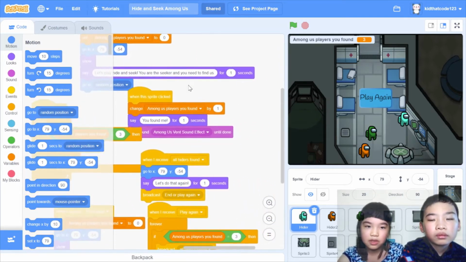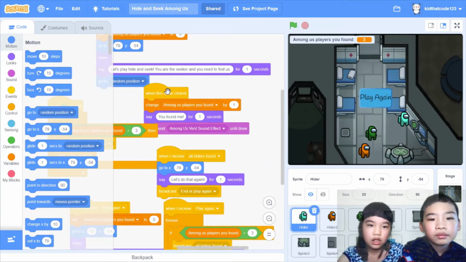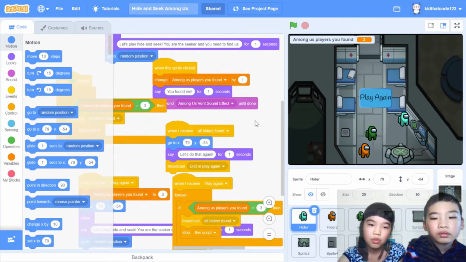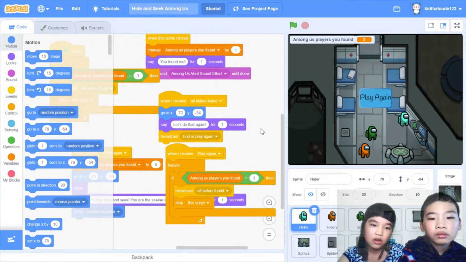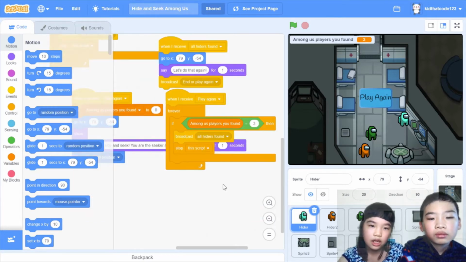Go to random position. When this sprite clicked, it will change Among Us players you found by 1 because you found this Among Us player. Say you found me, and play Among Us vent sound effects until done, which I found in YouTube. When I receive all hiders found, go to x76 y negative 54. Say let's do that again for 1 second. Broadcast end or play again.